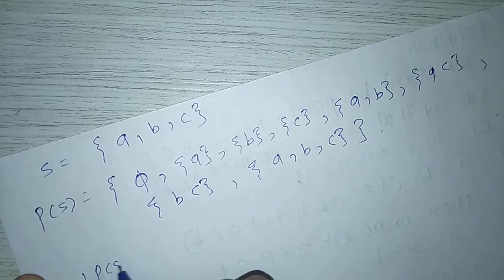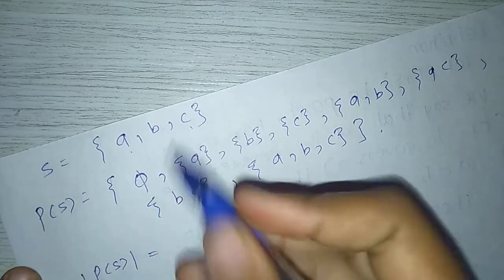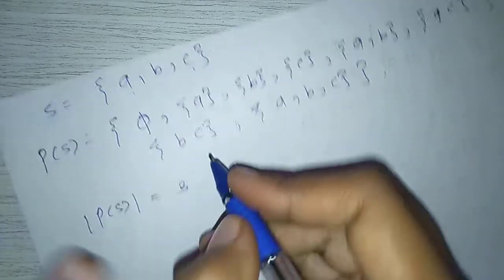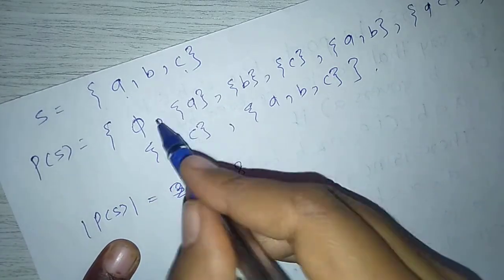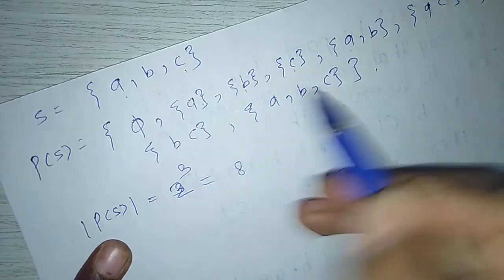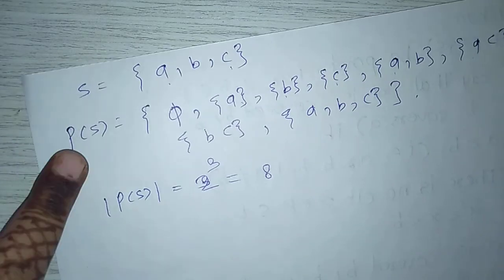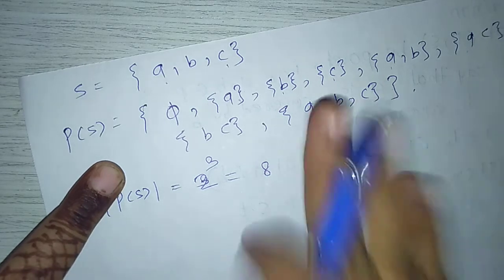Order of power set of S equal to 2 raised to 3, which is equal to 8. 1, 2, 3, 4, 5, 6, 7, 8. Means here P of S equal to only this set.